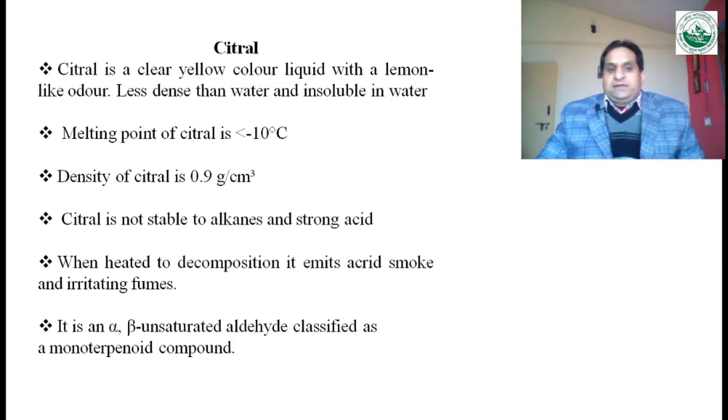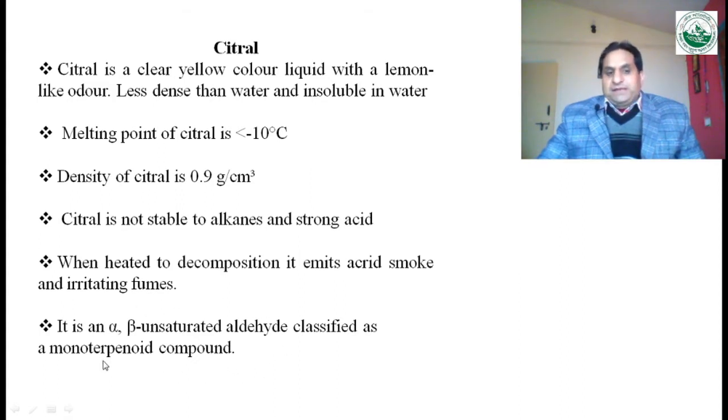When heated it decomposes and emits acrid smoke and irritating fumes. Chemically it is an alpha and beta unsaturated aldehyde classified as a monoterpenoid compound.